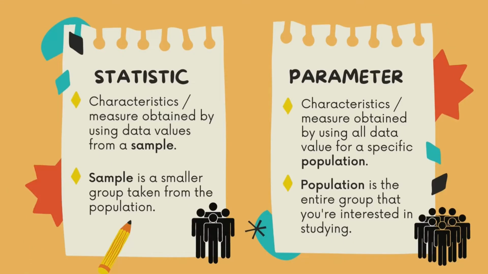Statistics are known as characteristics or measures obtained by using data values from a sample, whereby the sample is a smaller group taken from the population, while parameters are known as characteristics or measures obtained by using all data values for a specific population, where it is the entire group that you are interested in studying.